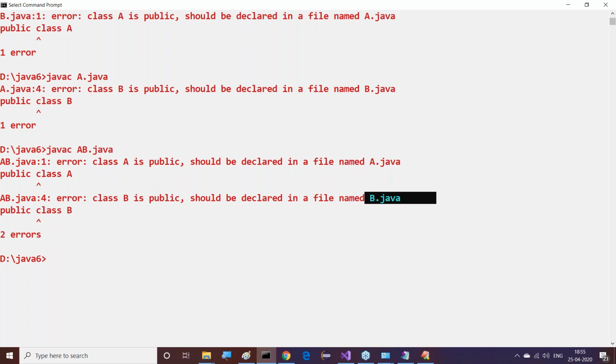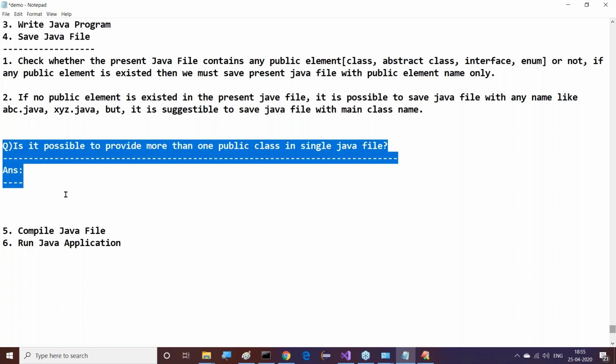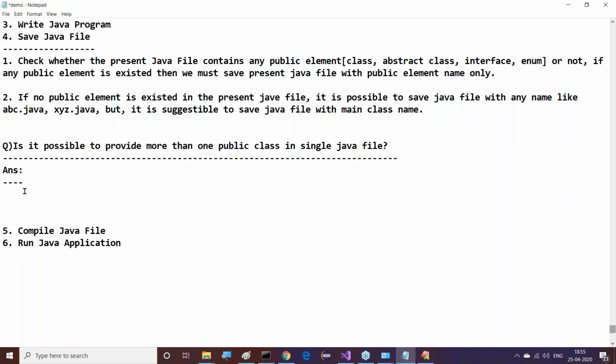So finally, the conclusion. Is it possible to provide more than one public class in a single Java file? The conclusion is: no, it is not possible. It is not possible to provide more than one public class in a single Java file.